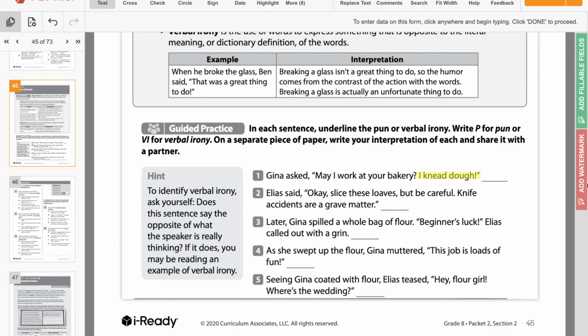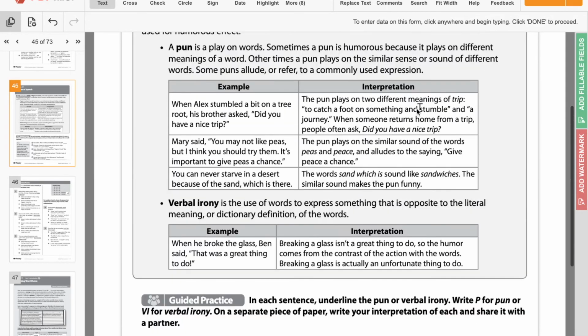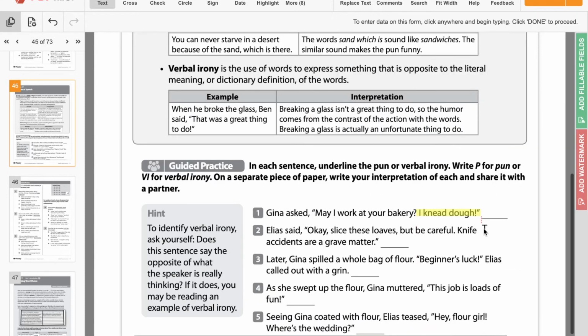So what is this, a verbal irony? Or if it's talking about different sounds of words, is that a pun? It would be a pun in this case. And we talked about the meaning there, so you can write that down on a piece of paper. I'm not going to write them down, but you can go ahead and write them down on your paper.